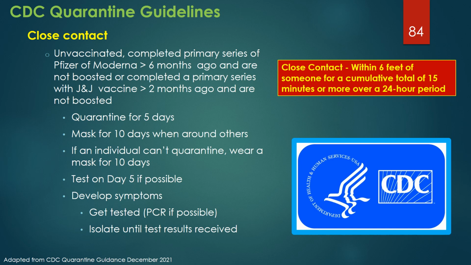If an individual can't quarantine, they should still wear a mask when around others for 10 days. Test on day 5 if possible. As mentioned previously, a PCR test would be best since it has a higher sensitivity than antigen tests. If they develop symptoms, they should be tested and isolate until test results are received.